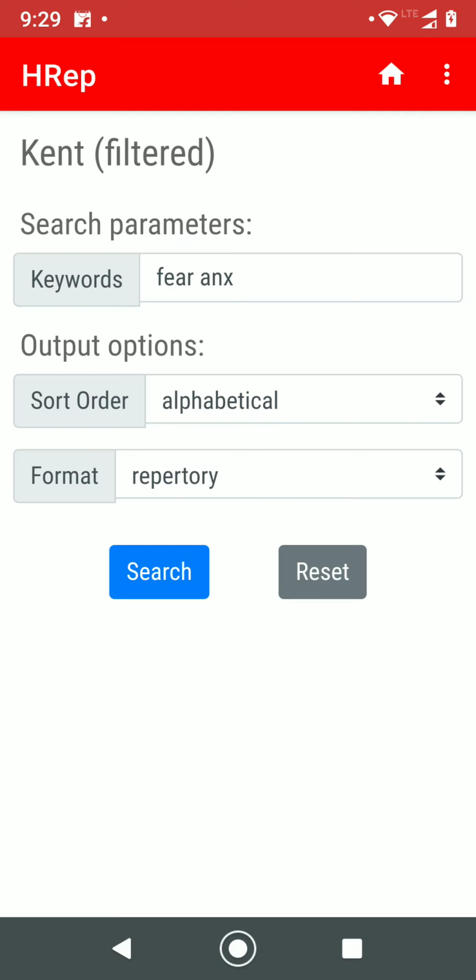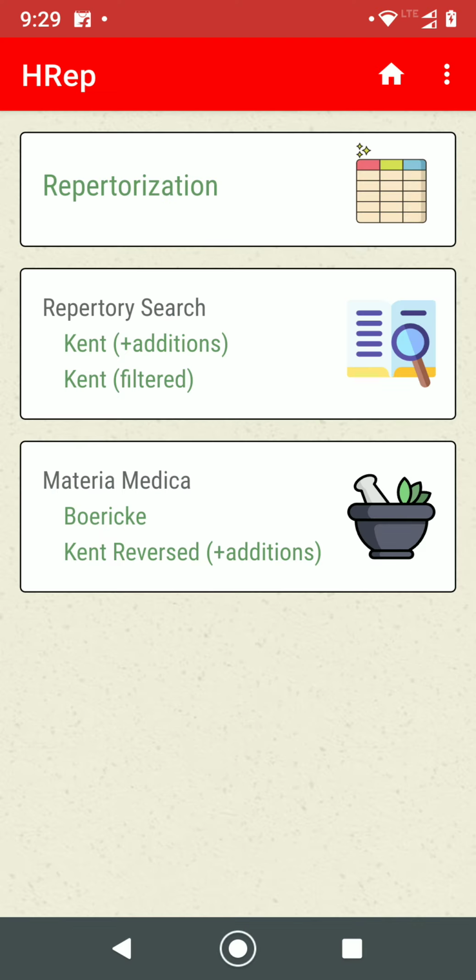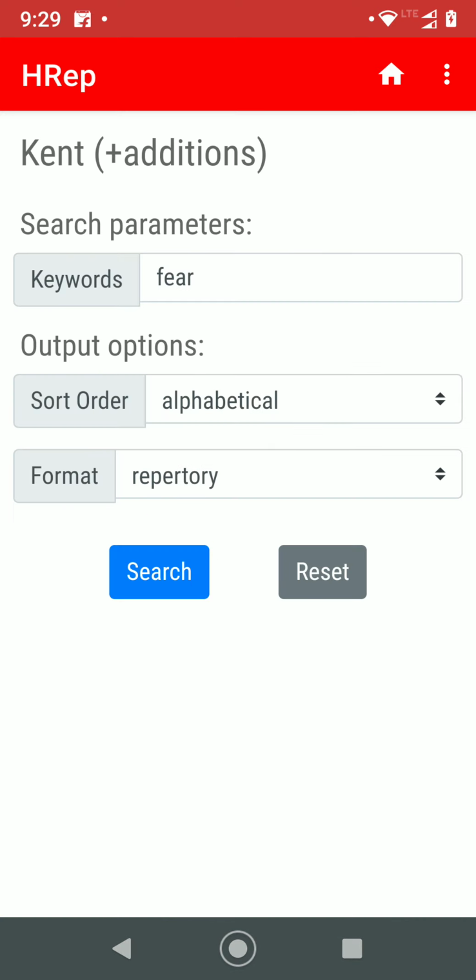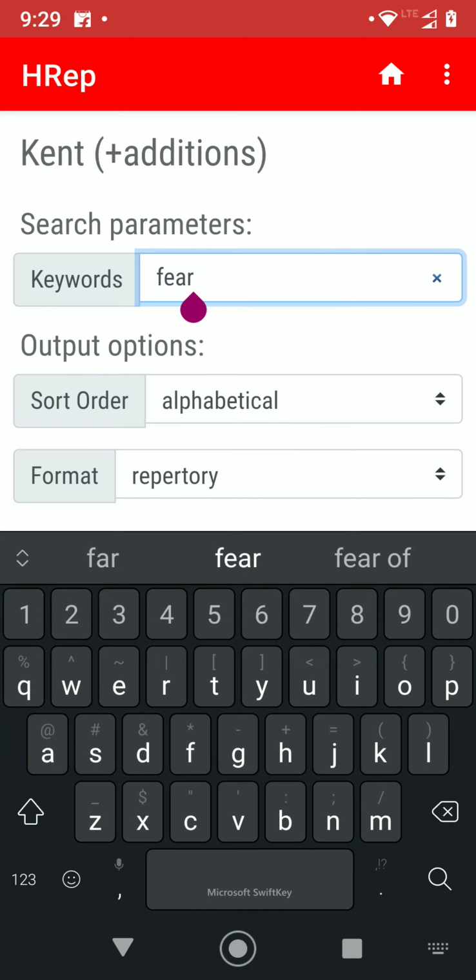So sometimes you might be searching in Kent filtered by mistake, thinking you're searching in the other, and you will wonder why you don't see phosphorus, etc. So be sure that you're using the right repertory to search. Use the Kent filtered only if you want to see small drugs.